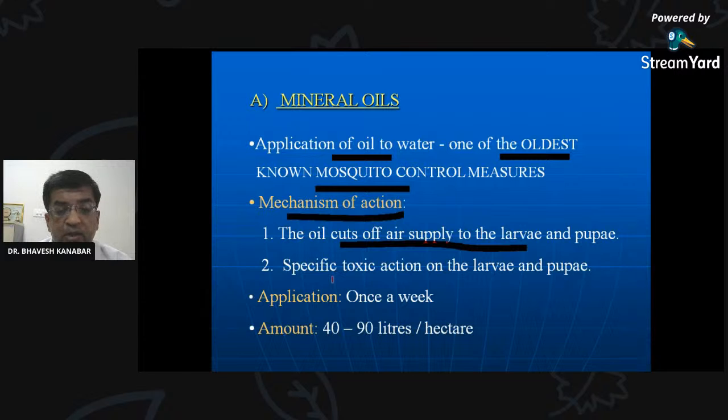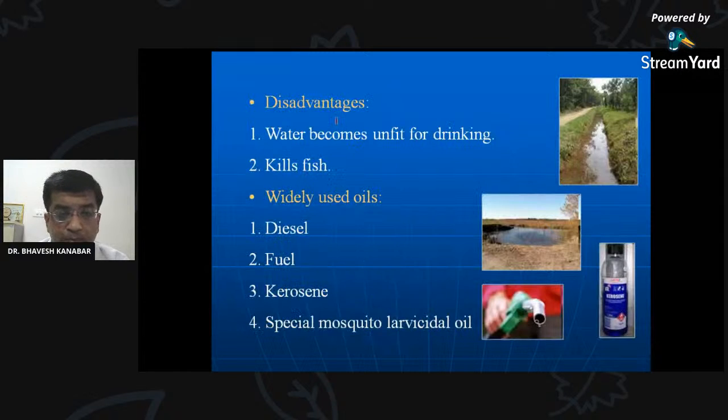So there will be a specific toxic action. This oil will have the specific toxic action on the larva and pupa. Application is once a week. All these control measures, whether it is oil, Paris green, in case of the anti-adult measure also, they have to be applied once a week, because as you know that mosquito life cycle takes about 7 to 10 days to complete. And amount of this oil is 40 to 90 liters per hectare. So that is mineral oil and its mechanism of action.